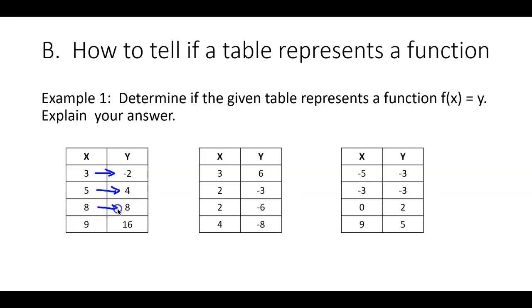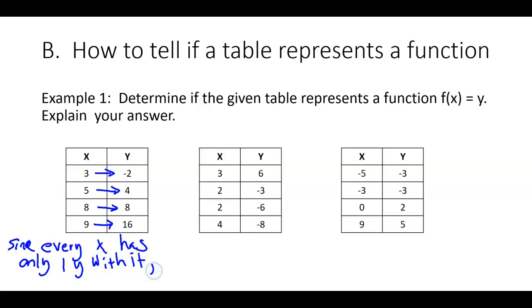This x value has 1 y value with it. This x value has 1 y value that goes with it. So it looks to me like every x value has 1 y value. So we'll put, since every x has only 1 y with it, yes, this is a function.